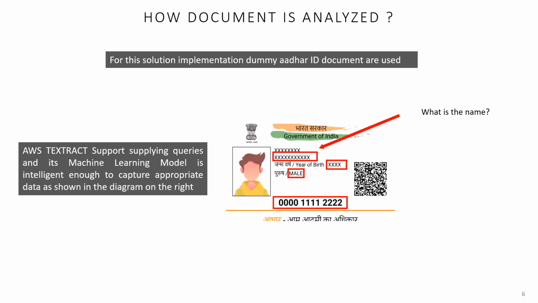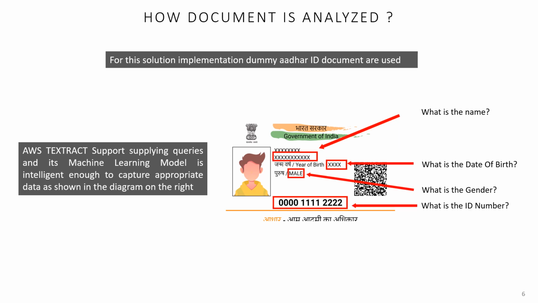The query, what is the name? will extract the name text from the document. The query, what is the date of birth? will extract the date of birth text. What is the gender? will extract the text for gender, like male or female. What is the ID number? will extract the identification number at the bottom.